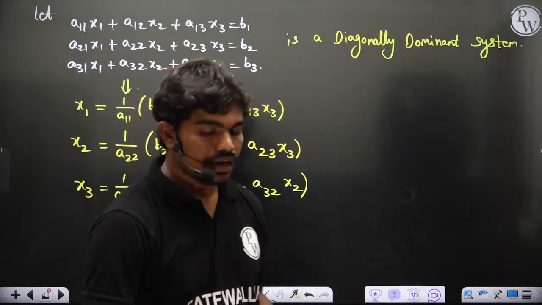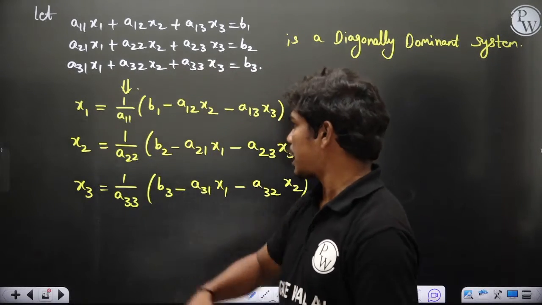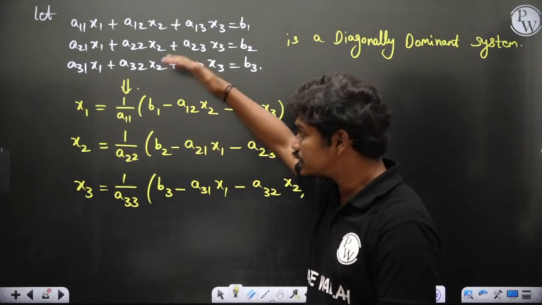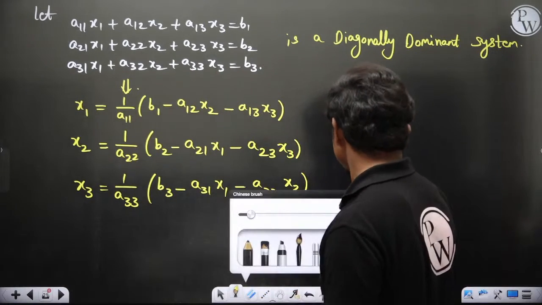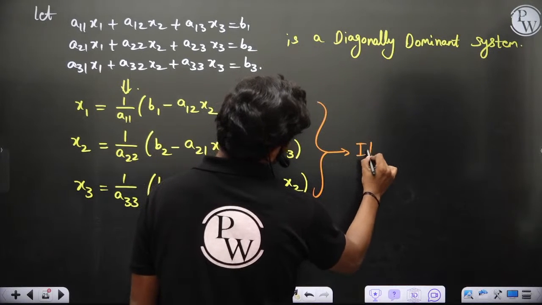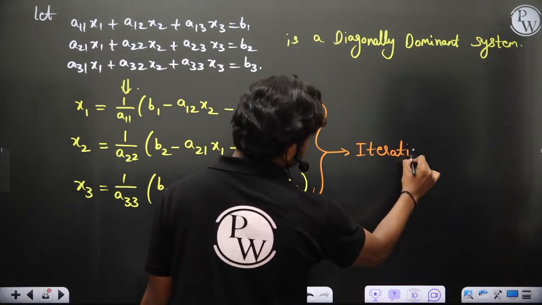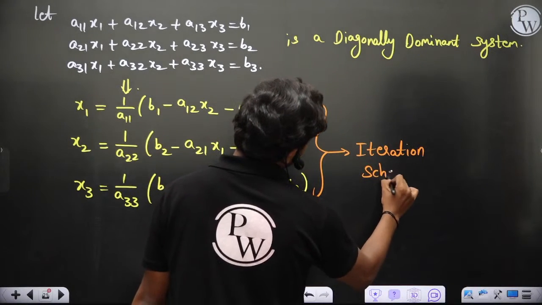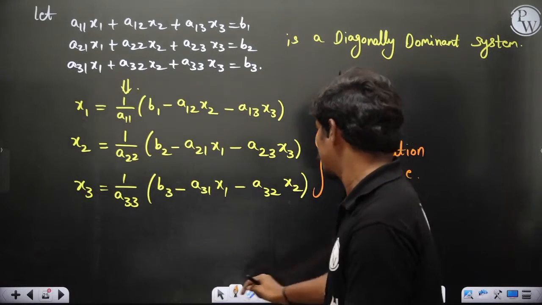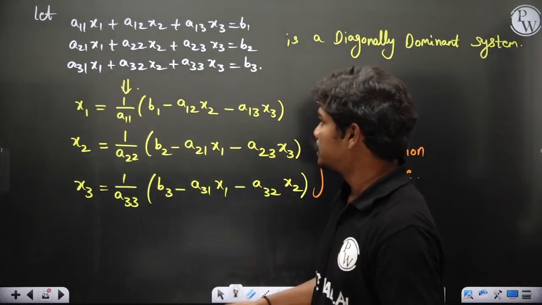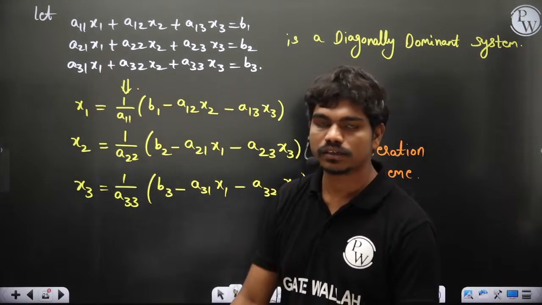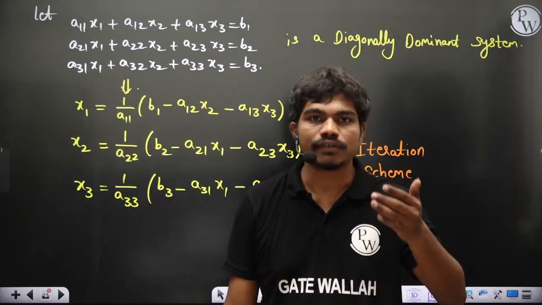Now first of all, if you want to calculate x1, you should know what x2 and x3 are, correct? This is the iterative technique that we are going to follow. This is the iteration scheme. Iteration means basically we'll repeat the same thing again and again, but with different values. If you want to calculate x1 initially, you should know x2 and x3, but we don't know. So we'll start with some initial guess.